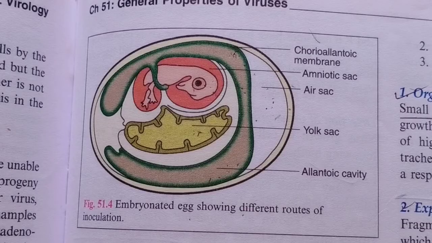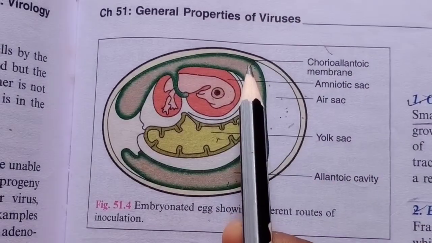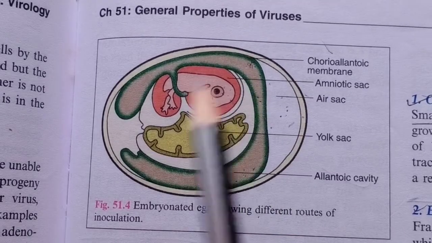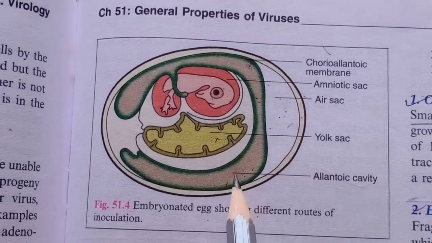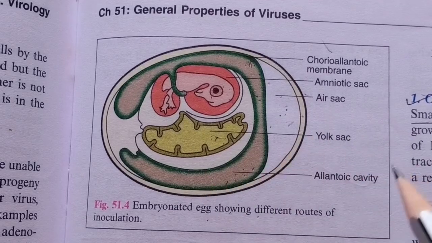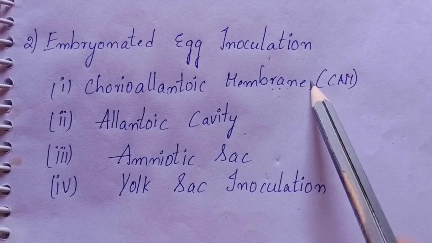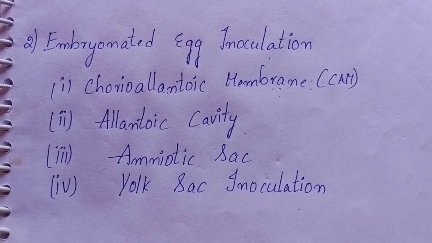For a better understanding of embryonated egg inoculation, let's understand this diagram. This is chorioallantoic membrane, amniotic sac, yolk sac, allantoic cavity. These are the parts used for the cultivation of viruses in the embryonated egg. First part is chorioallantoic membrane. Chorioallantoic membrane is inoculated mainly for growing pox viruses.